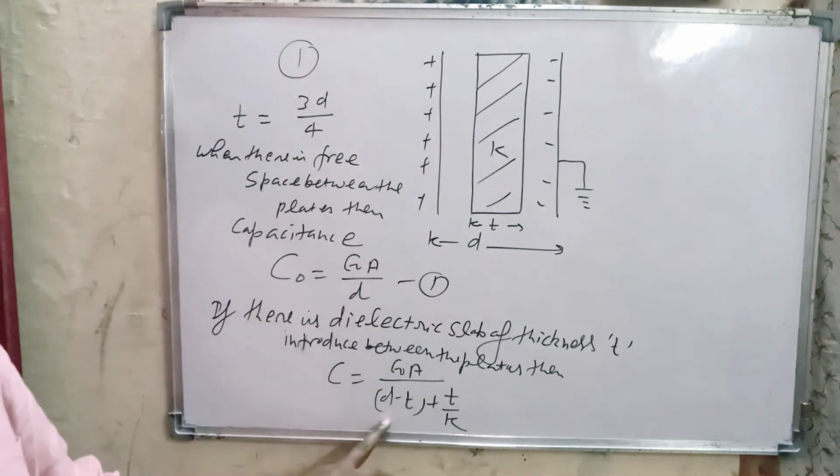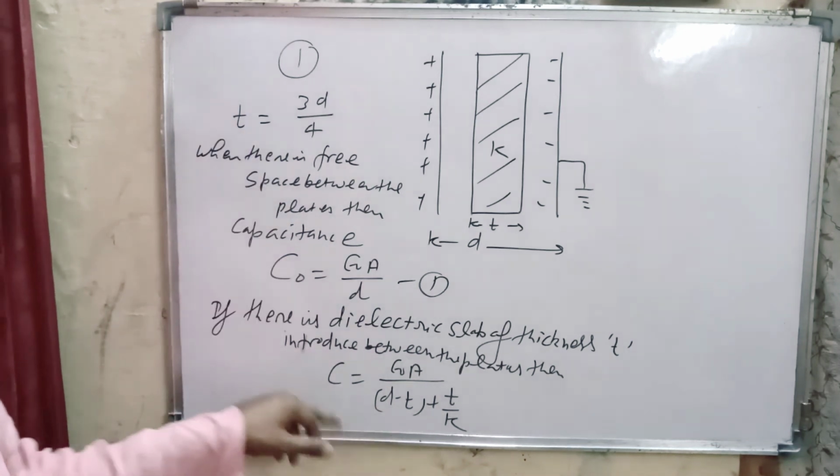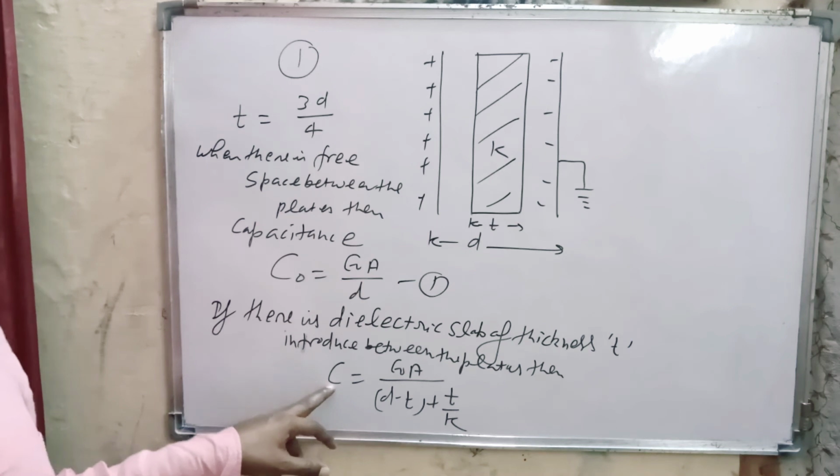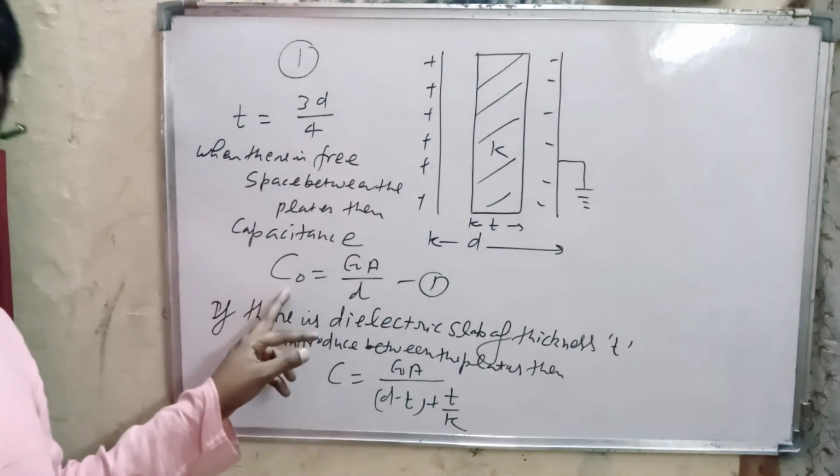Now we substitute the value of T here and relate the capacitance of the parallel plate capacitor with the slab to that with free space.